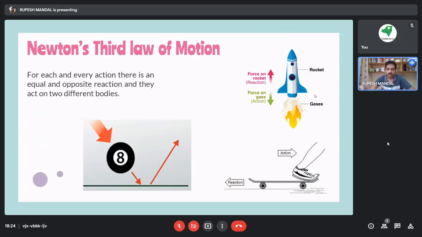Because of the gravitational pull, the ball falls down. Once the ball comes into contact with the ground, the ground applies a reactive force. The same amount of force the ball applies on the ground is received back by the ball.